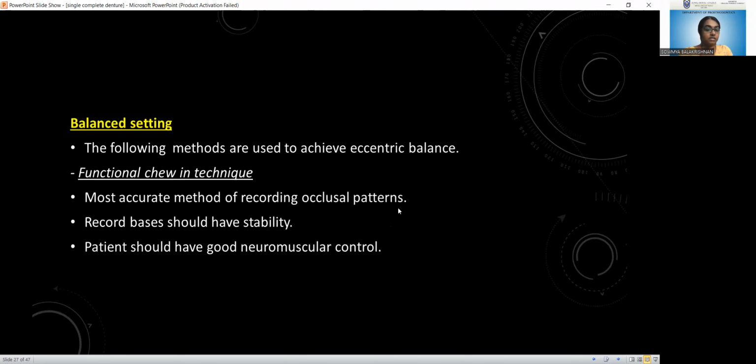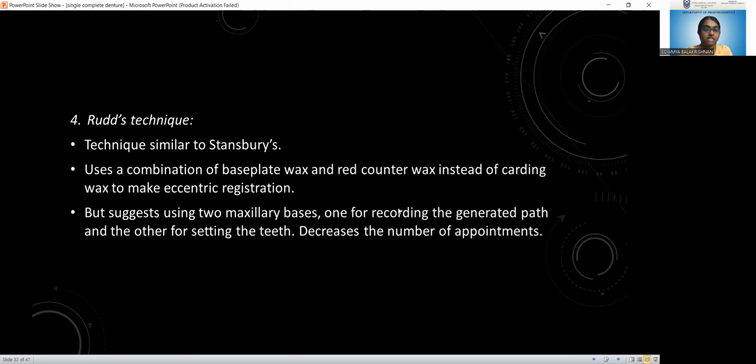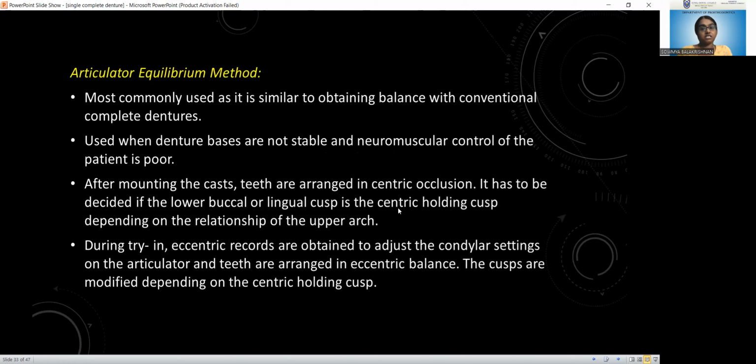So balance setting can be performed by two methods, that is the functional chewing method and the articulator equilibration method. The functional chewing method is used only when the patient has good neuromuscular control and the denture base has good stability. In such cases, we can use Stansbury's technique, Wick's technique, Sharry's and Root's technique. But if the patient has poor neuromuscular control and the denture base is not stable, we cannot ask the patient to perform the functional chewing technique. In such cases, we have to do the articulator equilibration method to achieve the balance.